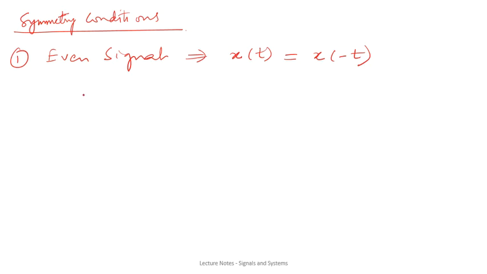So in case the signal is even, then the coefficients will be obtained in a different manner. This is due to the properties of the integrations.